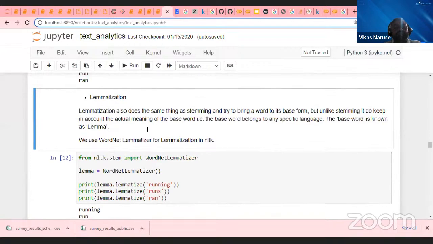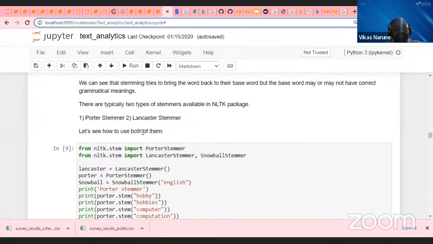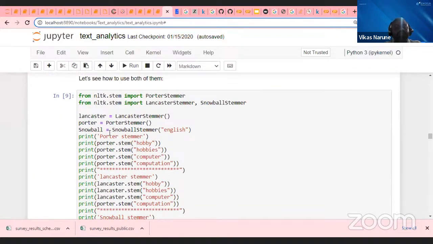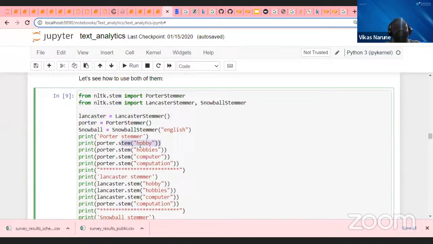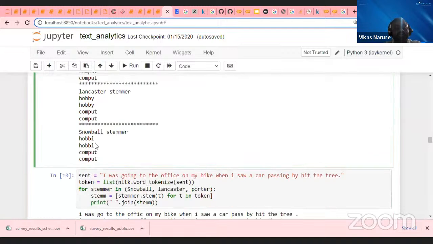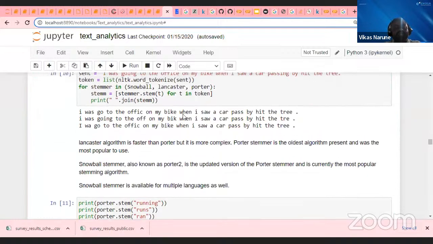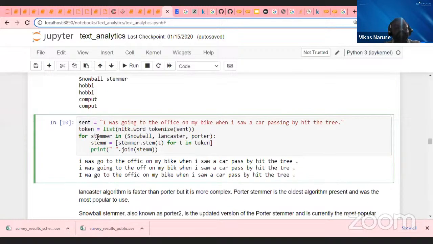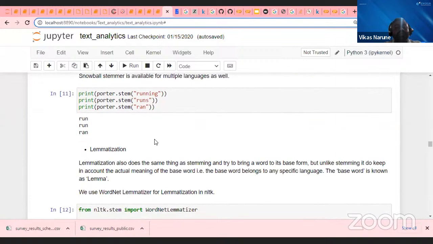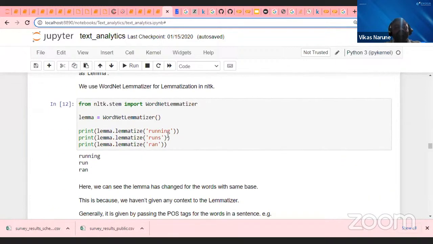When I apply stemming, you have to import these stemmers, and whichever stemmer you use, you pass the word or document to porter.stem, and it will try to stem it down. This is simple code, or you can put one kind of stemmer and loop through the entire thing, and it will stem in the loop. But try to understand what happens with lemmatization. Lemmatization tries to understand the meaning, grouping the words with similar meaning. Correct, sir? It will try to do it that way.